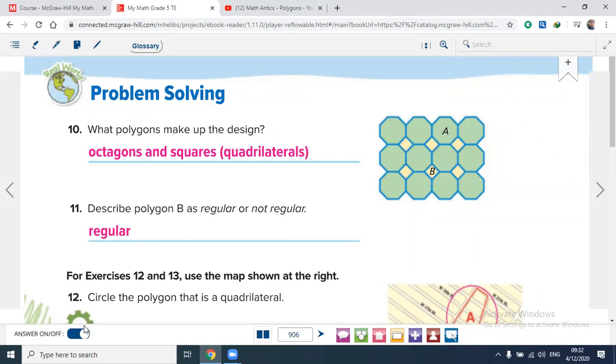Okay. Did you write this in your book? Yeah. Okay, have you done? Okay.